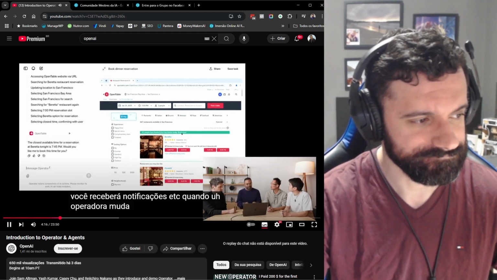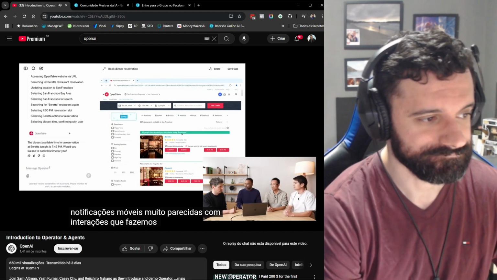Notifications, etc. When Operator moves into mobile, you'll get mobile notifications, much like interactions we do with general apps.